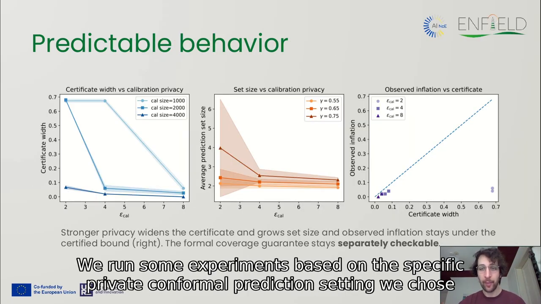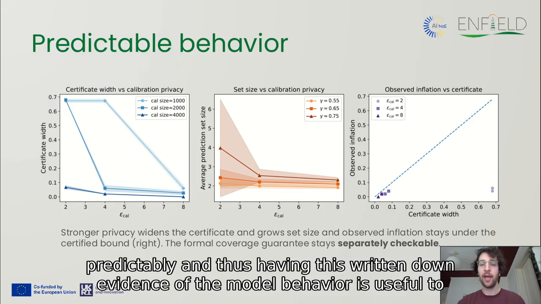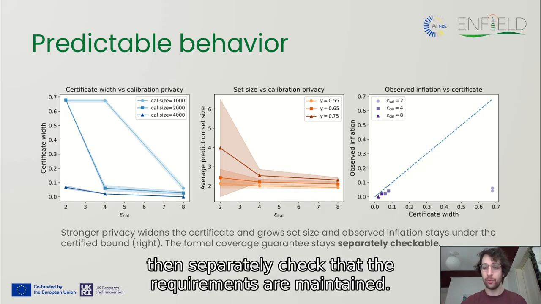We ran some experiments based on the specific private conformal prediction setting we chose to see whether this notion is actually useful. And in fact, we observed that the models behave predictably, and thus having this written down evidence of the model behavior is useful to then separately check that the requirements are maintained.